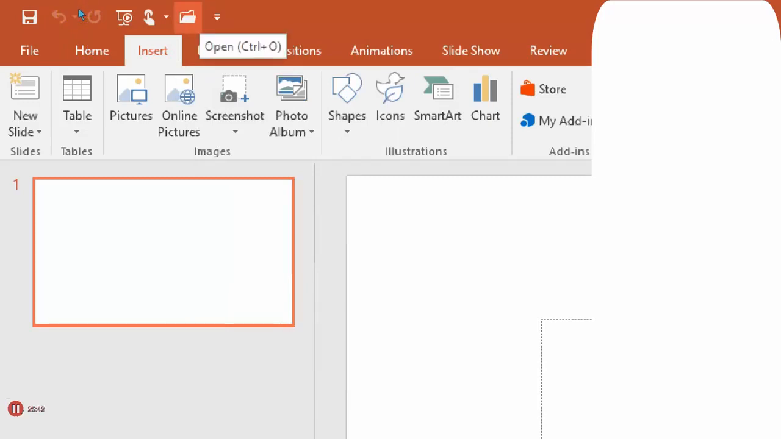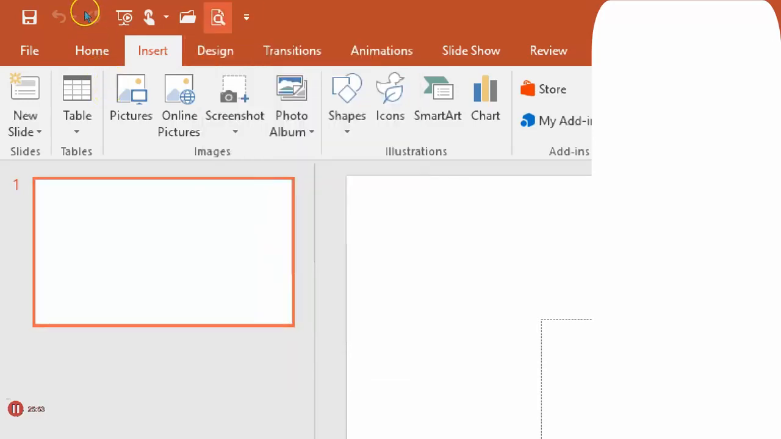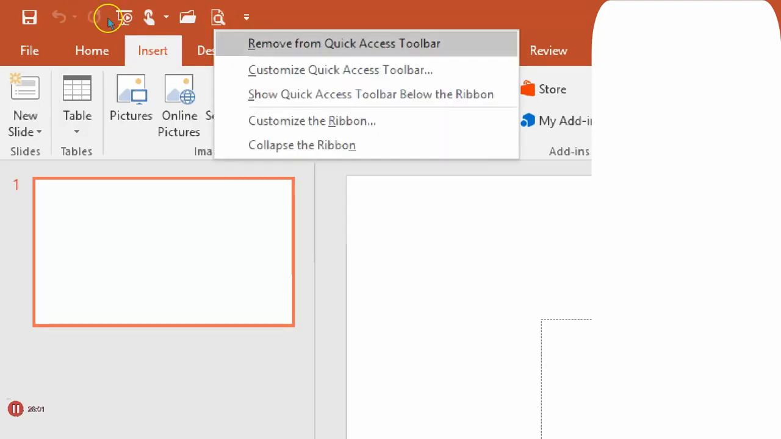So that's quick and easy. If I click on the arrow to the right of the Quick Access Toolbar, then I can pick any one of those. This time we'll do Print Preview. And notice how the print icon is now on the Quick Access Toolbar. Now, if you want to remove something from the Quick Access Toolbar, I can just right-click on that and then say Remove from the Quick Access Toolbar.